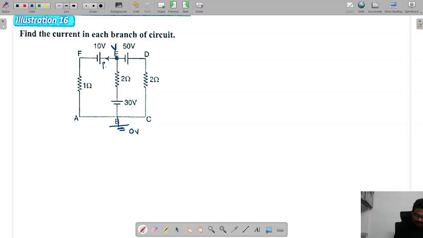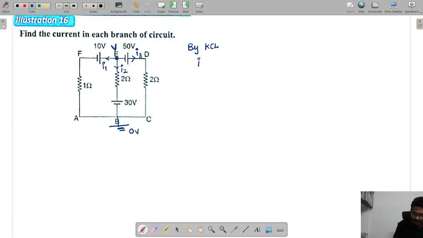This current is I1. In this branch we have current I2. In this branch we have current I3. Assume that currents are leaving only. Now we can apply KCL at this junction.